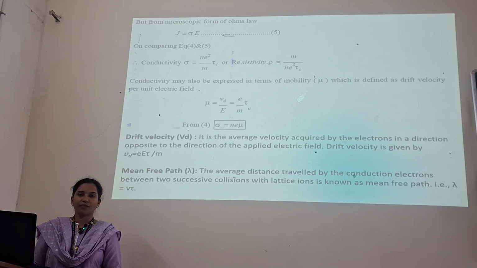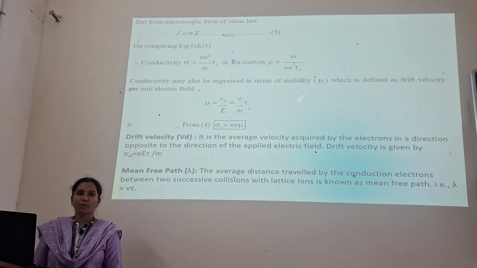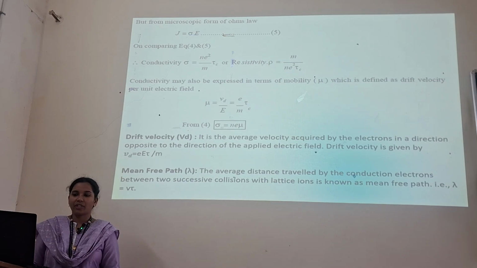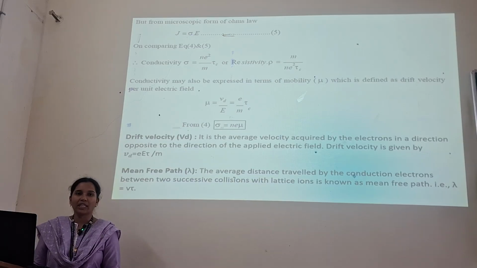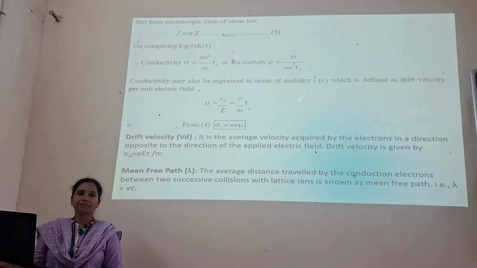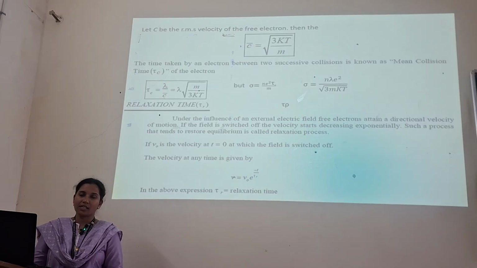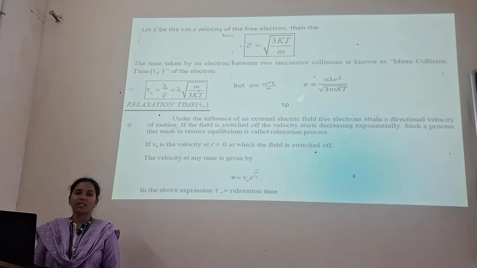We can see here the drift velocity Vd, which is the average velocity acquired by the electrons in a direction opposite to the direction of the applied electric field, given by Vd is equal to Eτ by m. Mean free path is the average distance travelled by the conduction electrons between two successive collisions with lattice ions. If we consider the RMS velocity, we have C bar is equal to the square root of 3kT by m. For that, sigma is equal to nλe² by the square root of 3mkT.